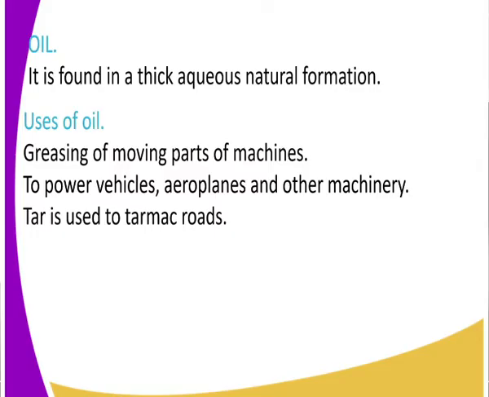But again, let us look at the uses of oil. How can we use this oil? One use is greasing the moving parts of machines. We are always advised, wherever we have a moving machine, to apply oil to reduce friction. For example, the bearings in machines. This was mostly used in industries.